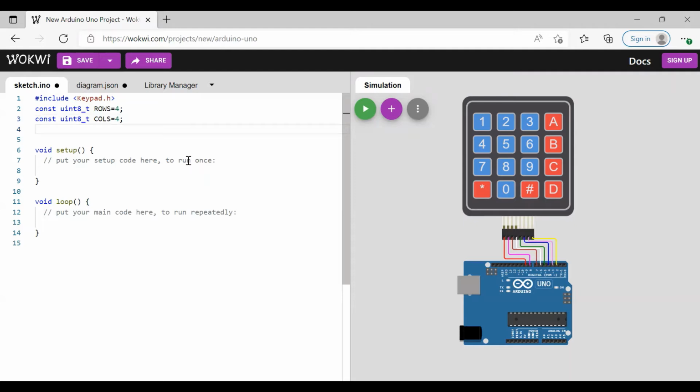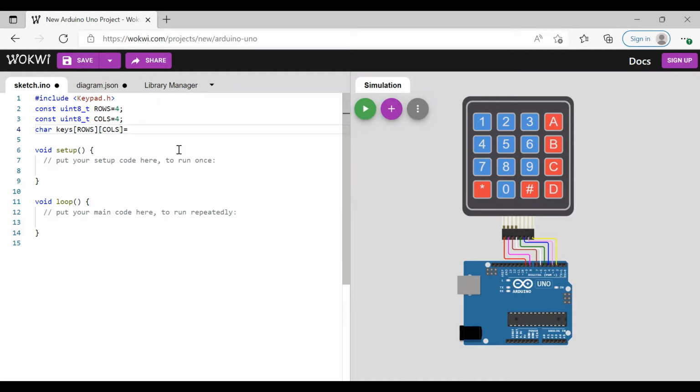Now we have to consider the keys on the keypad as an array. So we initialize the array as character keys, because we are taking rows and columns, so consider the array rows as well as columns.